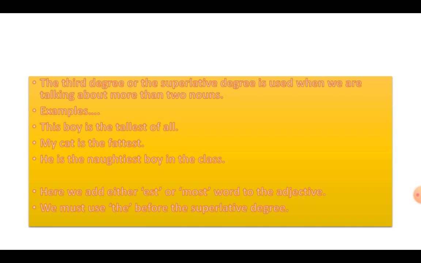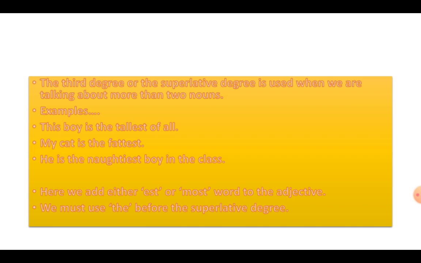And remember to use the word the before the superlative degree. The biggest, the tallest, the highest, the shortest, the fattest. So that is using the before the superlative. And here I am saying this boy is the tallest of all. My cat is the fattest.